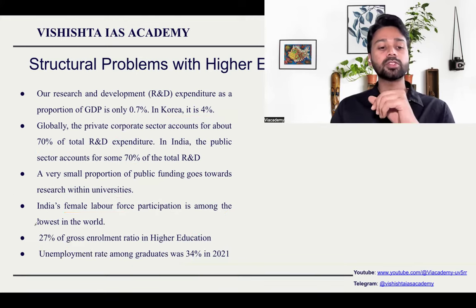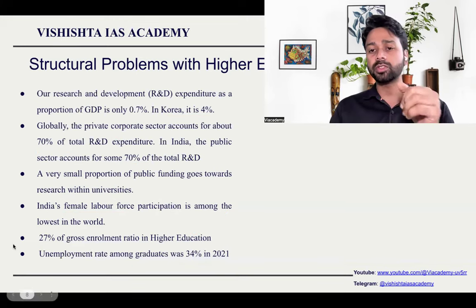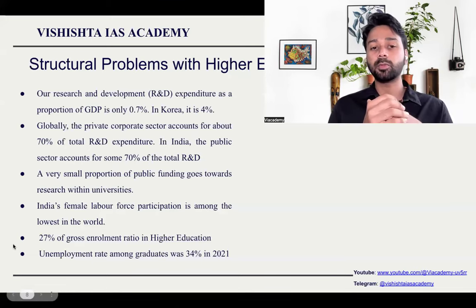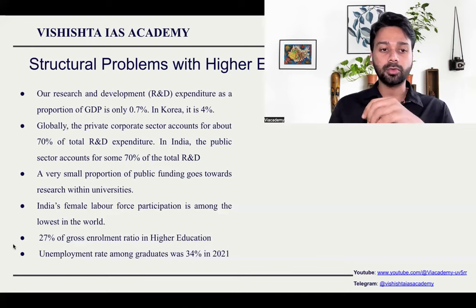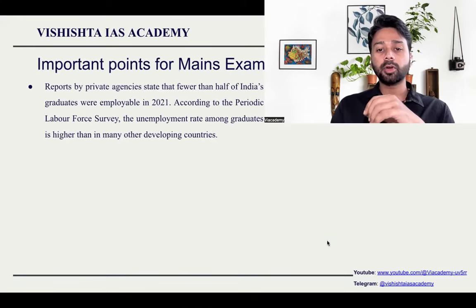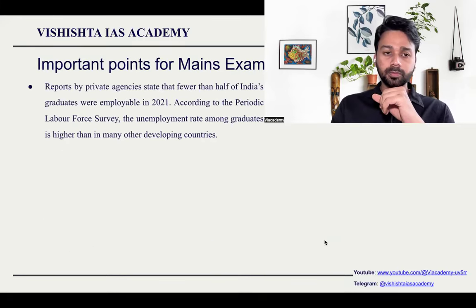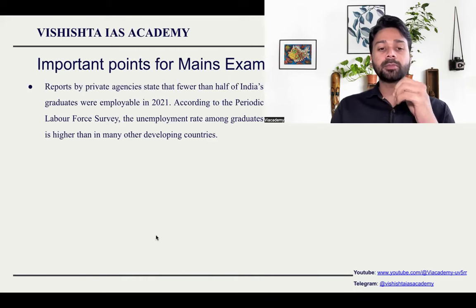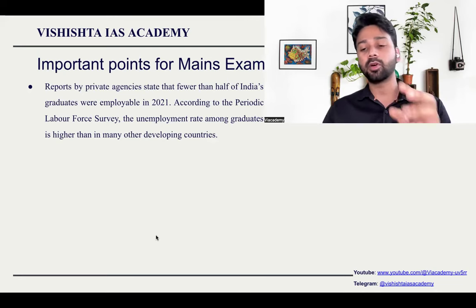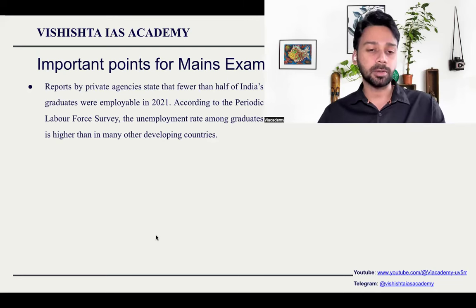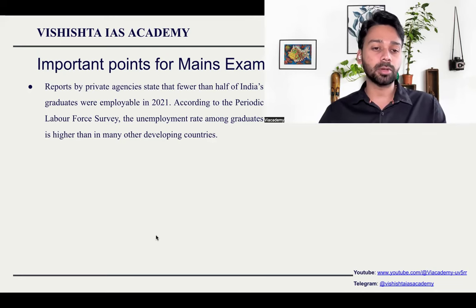With lower levels of education, with secondary education and school education, a lot of other problems are there. So we need to know the problems from each and every point of view. One important point for the mains examination: several reports by private agencies state that fewer than half of India's graduates are employable in 2021. So this shows that our graduates are not employable.